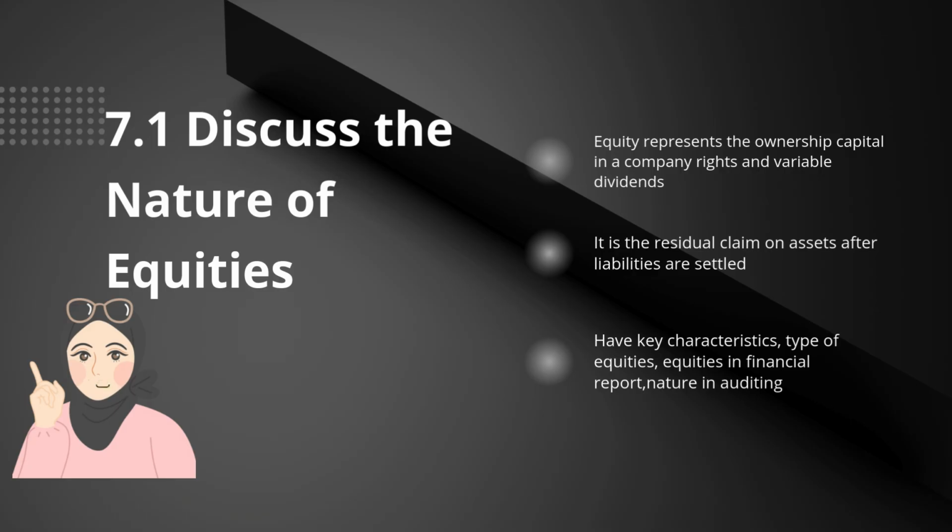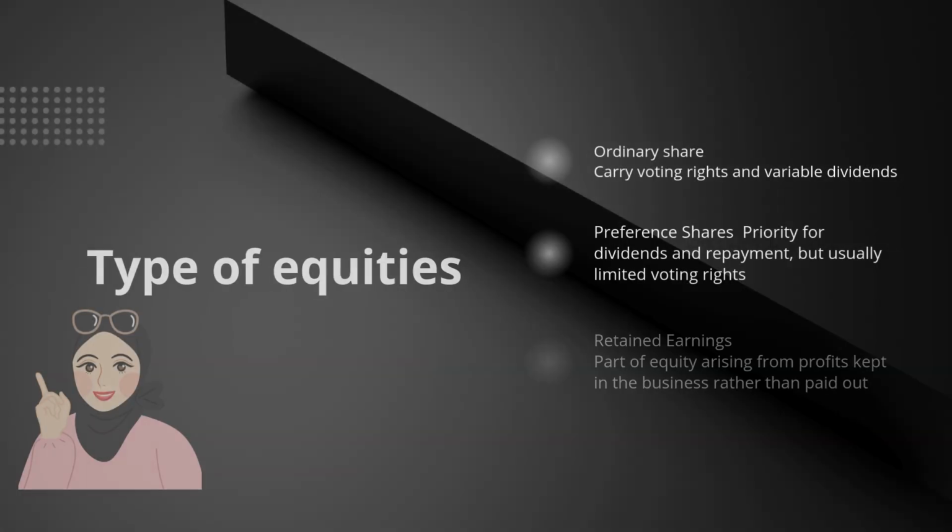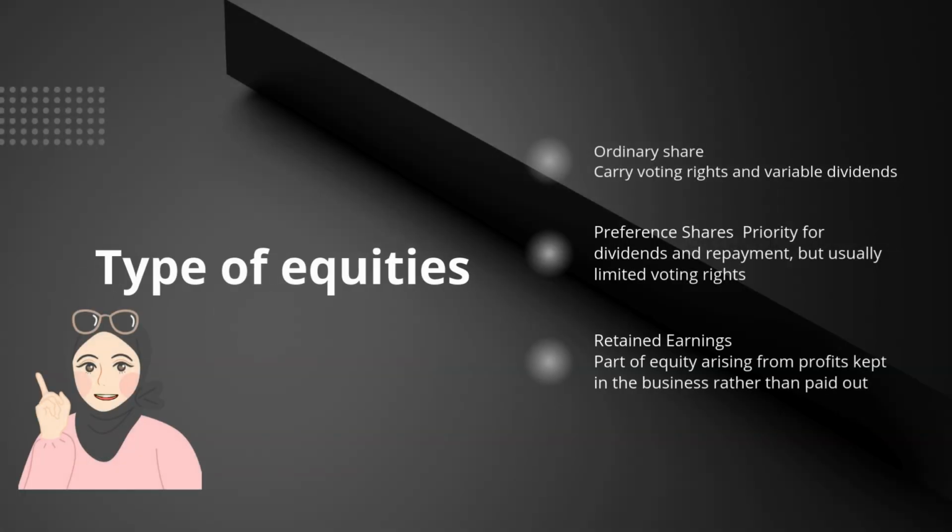When we talk about equity, we need to understand its key characteristics, the different types of equities, how they appear in financial reports, and their nature in auditing. Now let's move on to the types of equities. First, we have ordinary shares. These shares usually carry voting rights and provide variable dividends. The amount of dividends depends on the company's profits.